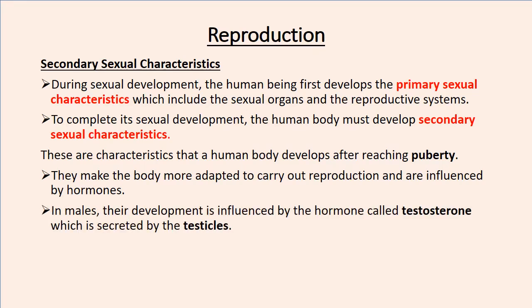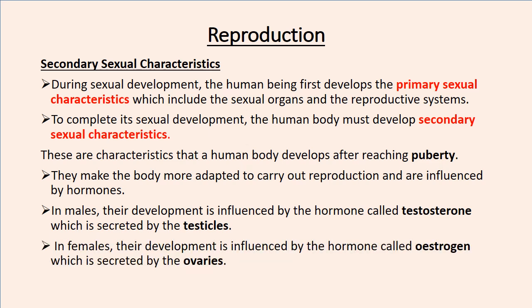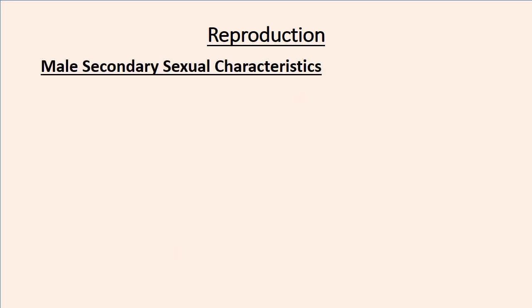So in males, their development is influenced by the hormone called testosterone, which is secreted by the testicles. Okay, so remember the testosterone, which is secreted by the testicles. Its job is to help with the development of the secondary sexual characteristics. Well, in females, their development is influenced by the hormone called estrogen, which is secreted by the ovaries.